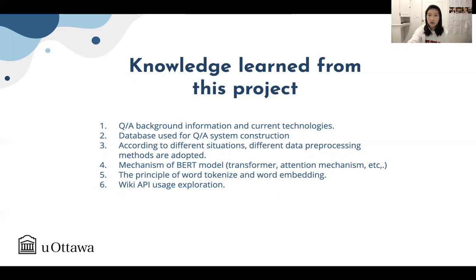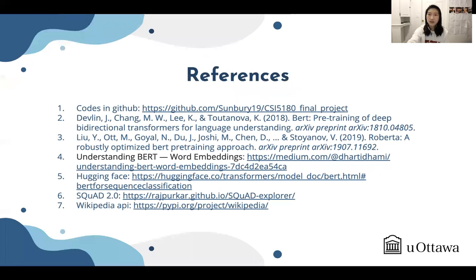And then in order to make clear the structure of the BERT model, as well as get a better understanding of it, I searched for extra information about the mechanisms inside BERT, such as the transformer and the attention mechanism, etc. And then I searched a little bit about word tokenization and word embedding and how to apply them in our project. And then in order to do the demonstration, I explored the Wikipedia API and combined it with our model to do the open domain demonstration. And this is the reference we used in my project.